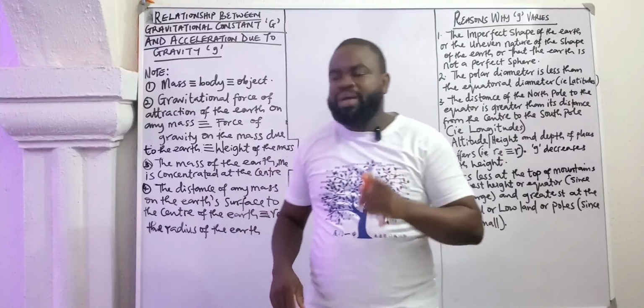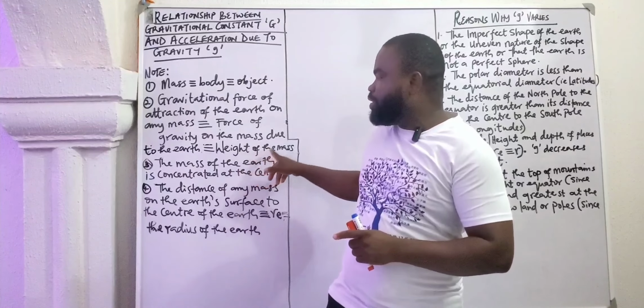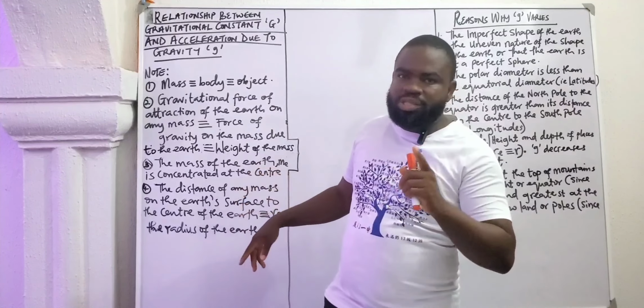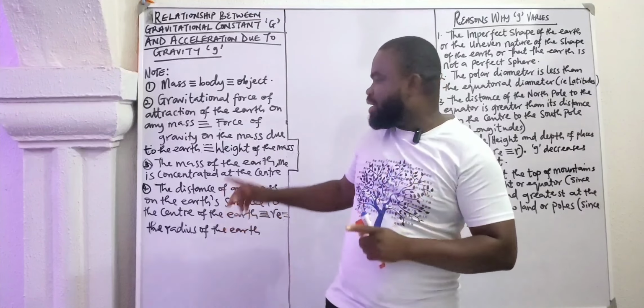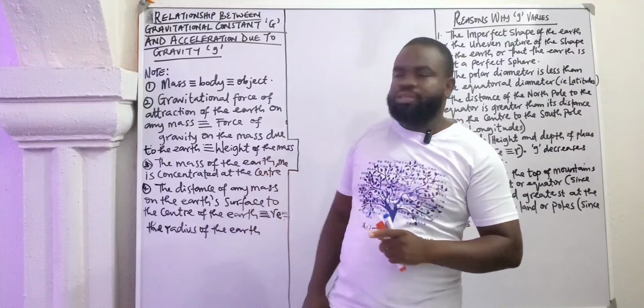And that is the same as the weight of the mass, the weight of the body, the weight of the object.